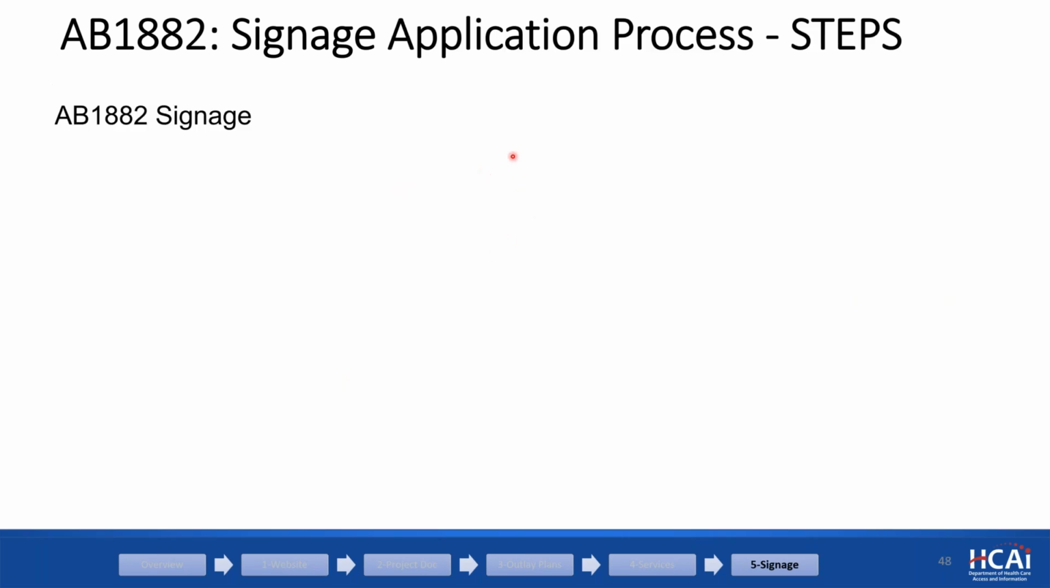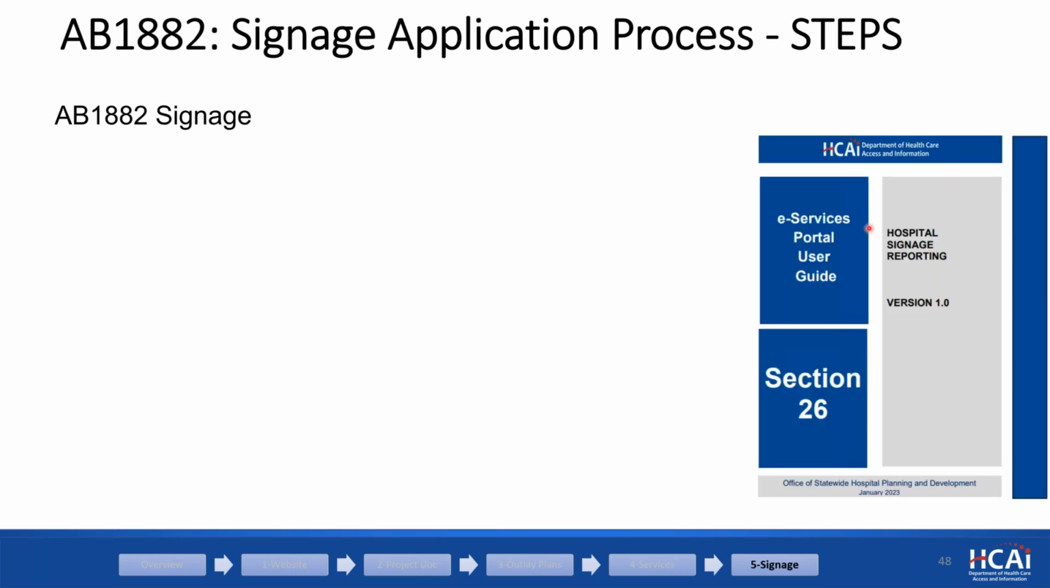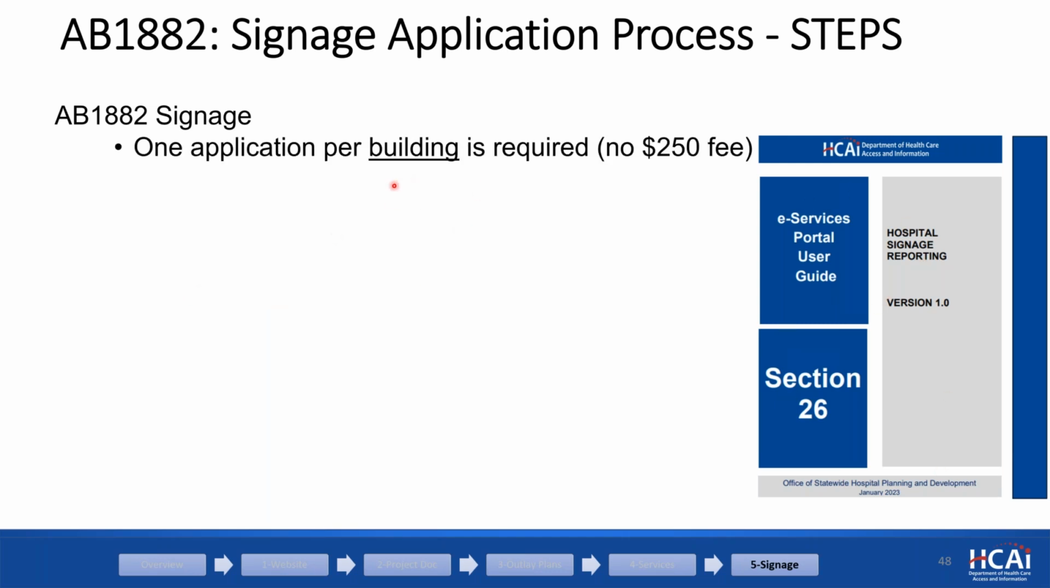All right, application process. What is involved in the signage application? So we have a user guide for that. All the steps that I'm showing are in this user guide. Unlike the services reporting, the signage application is 1 per building. The services was 1 for the whole facility that has all the buildings in it. This one is 1 per building. Again, no $250 application fee. It's a very streamlined process.